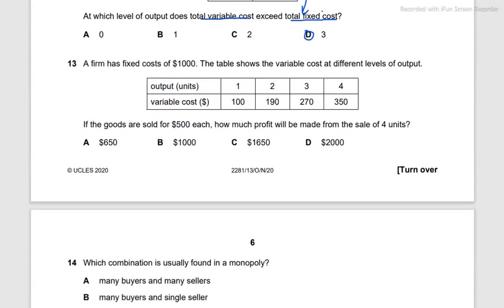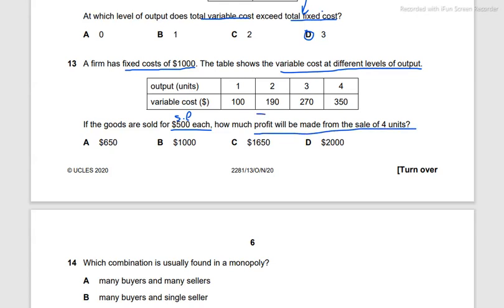A firm has fixed costs of 1,000. The table shows variable costs at different levels of output. We have different levels of output. This is the variable cost. The fixed costs are mentioned as 1,000. If the goods are sold for 500 each, this is the selling price, how much profit will be made from a sale of 4 units?